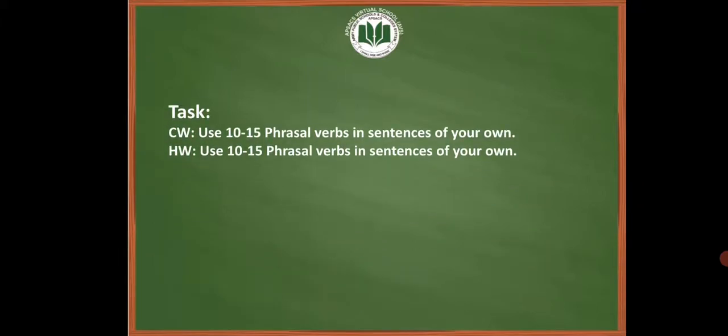Now, your task is that you need to use 10 to 15 phrasal verbs in sentences of your own from the ones that we have just discussed, or you can find them from your book. So basically you have to do 10 to 15 sentences now and 10 to 15 sentences later of phrasal verbs of your own choice. We will discuss these phrasal verbs which come at the end of the units in your textbook as well. So I hope you will be able to make sentences from the phrasal verbs.